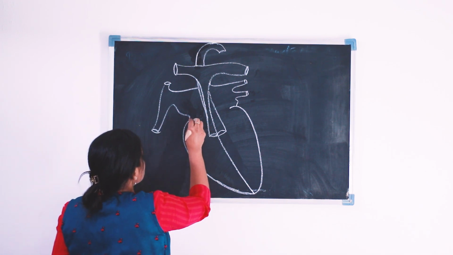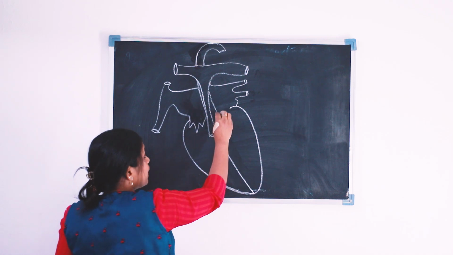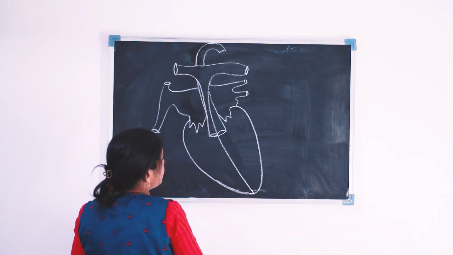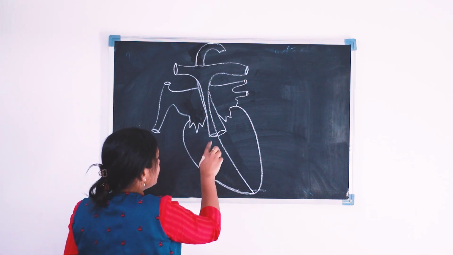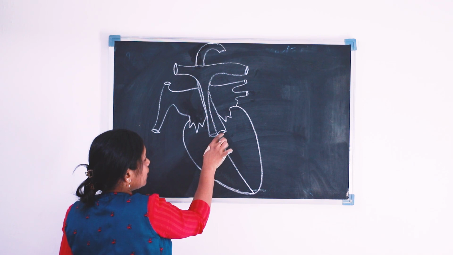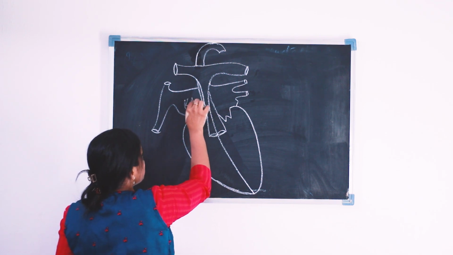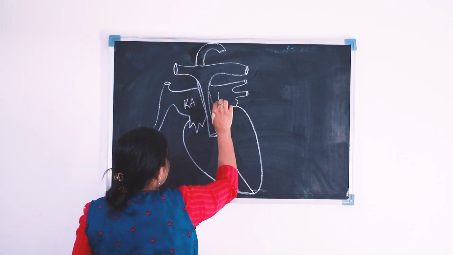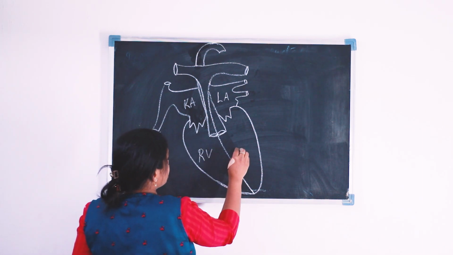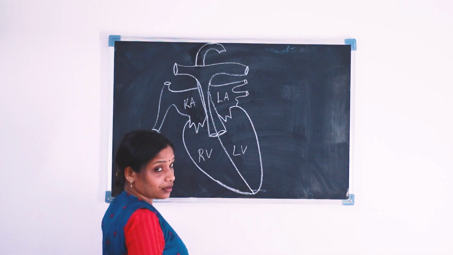And here what structure is here, that is our tricuspid valve. Here we can see the bicuspid valve. These are the semilunar valves of the pulmonary artery and aorta. This is our right auricle, this is our left auricle. Here comes the right ventricle, this is our left ventricle.